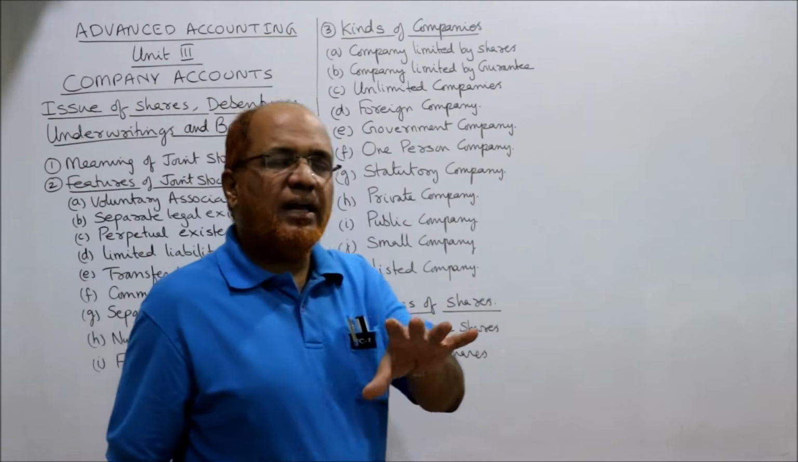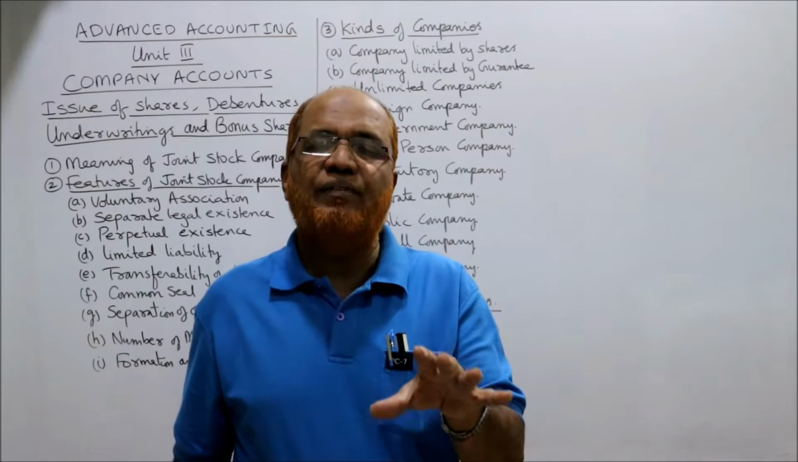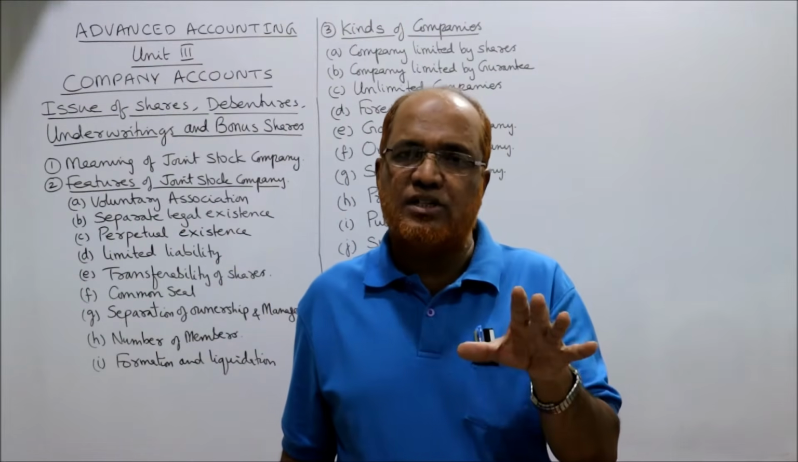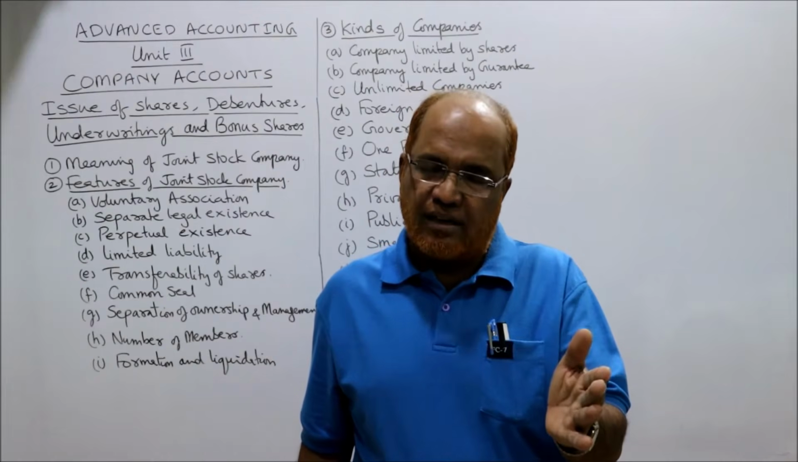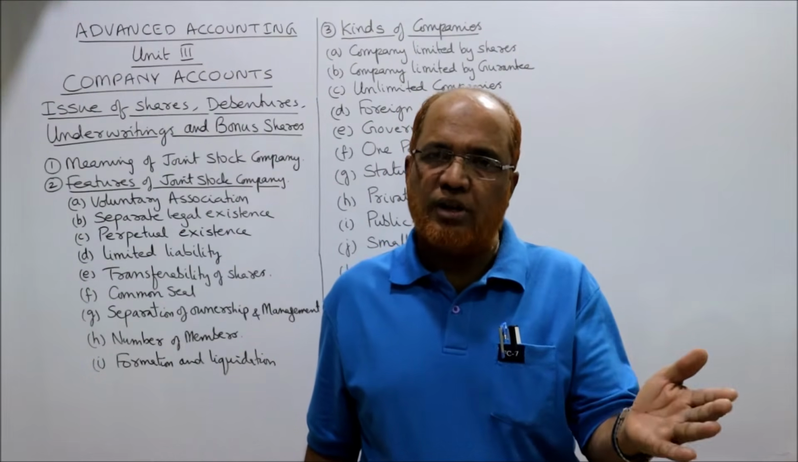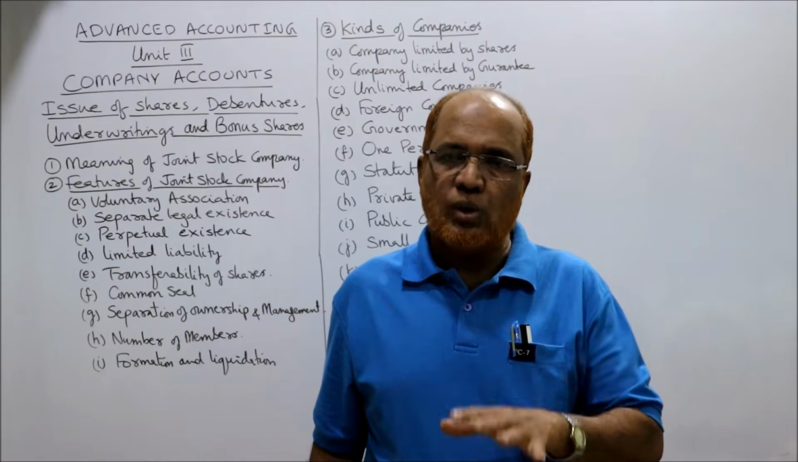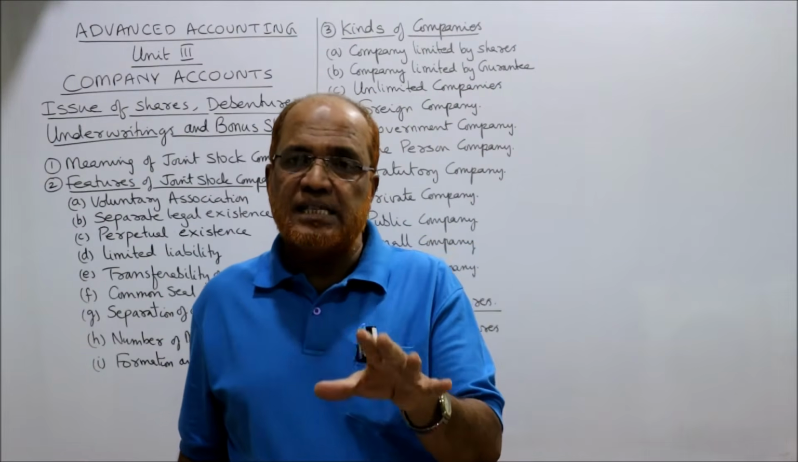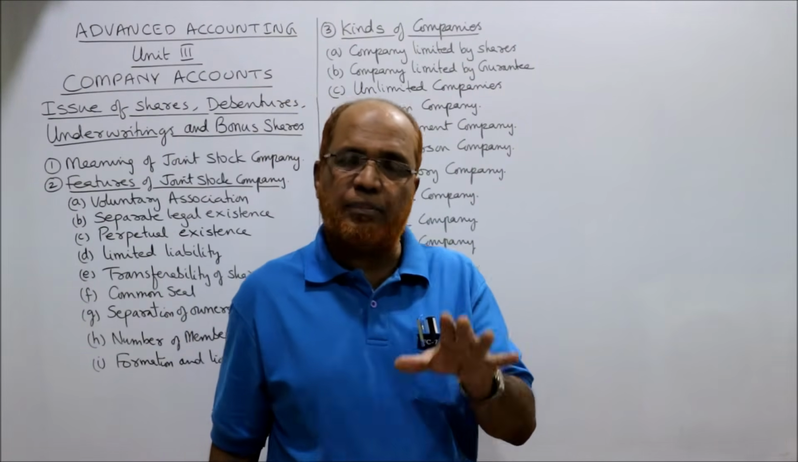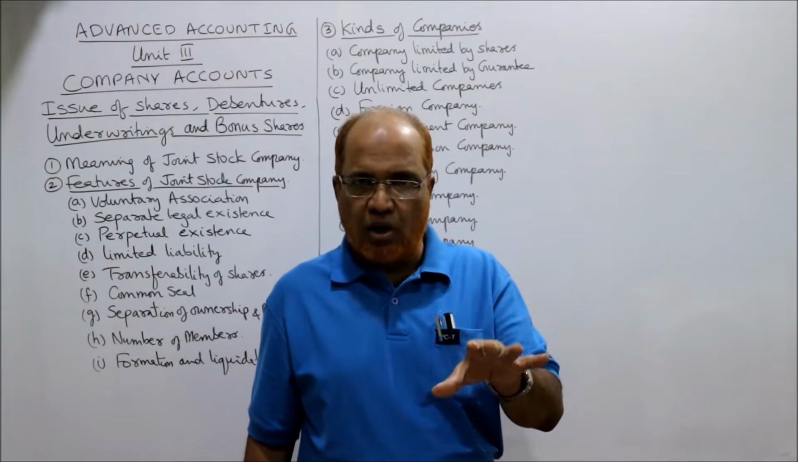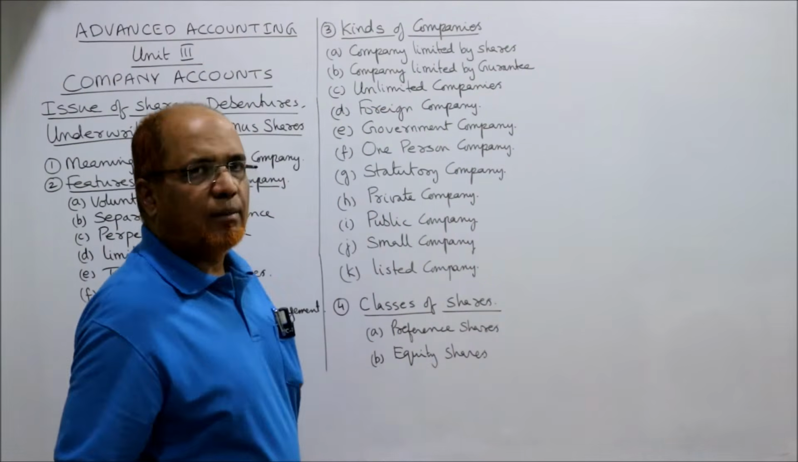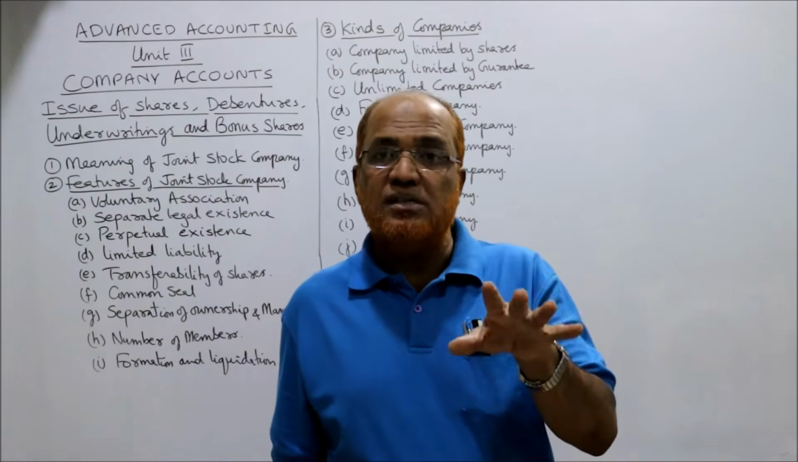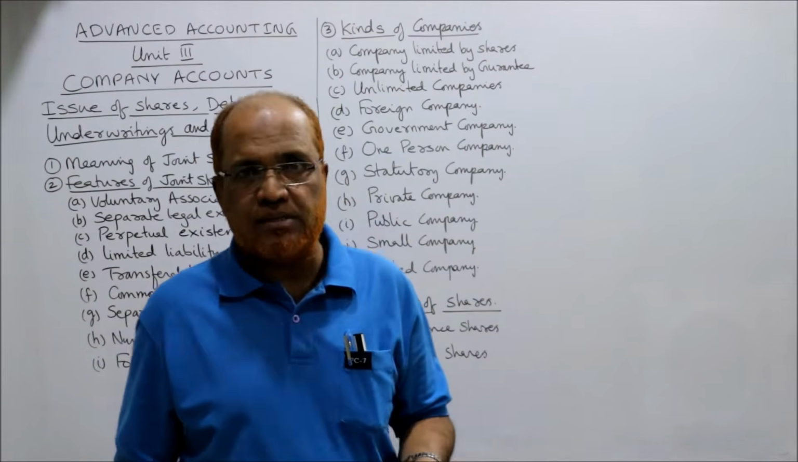Government company: a company in which not less than 51% of its paid up capital is held by the central government or state government or both. That is called a government company. Next comes the one-person company. A company in which only one person is the member is called a one-person company.